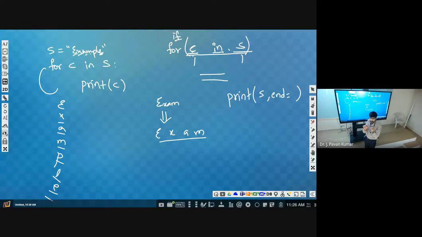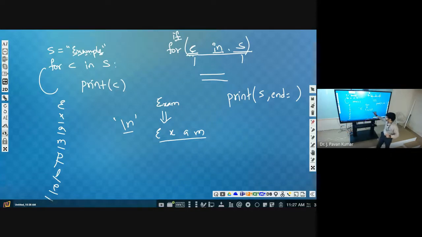Every print, by default, will end with a new line character. What is the new line character? We specify it by using \n. \n is the new line character. After printing anything, it will execute this and end with this particular character. That's why the cursor will be placed in the next line.